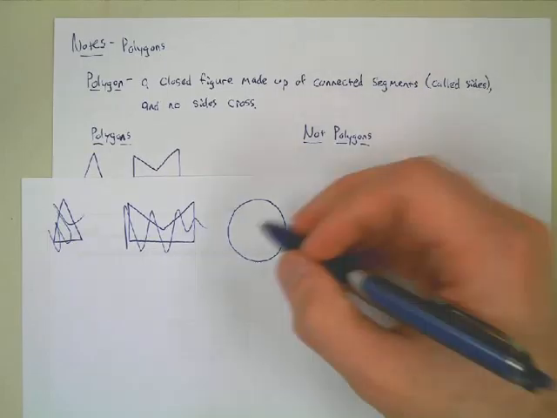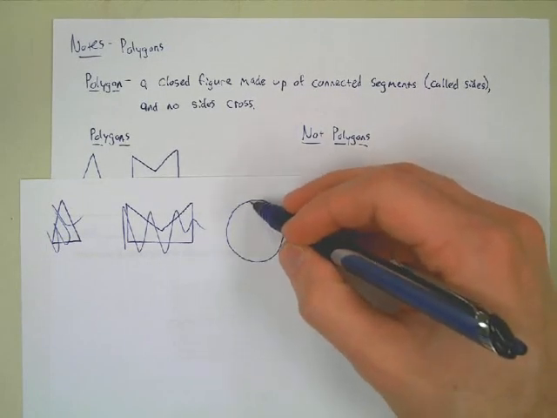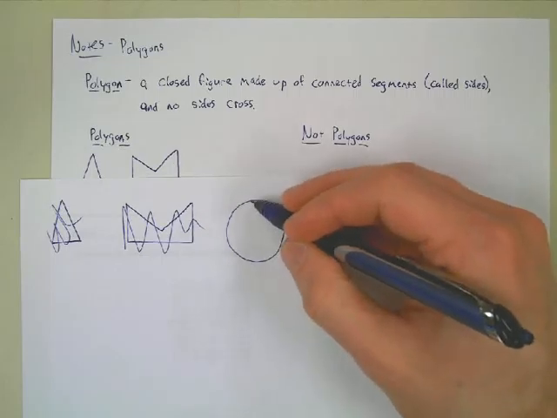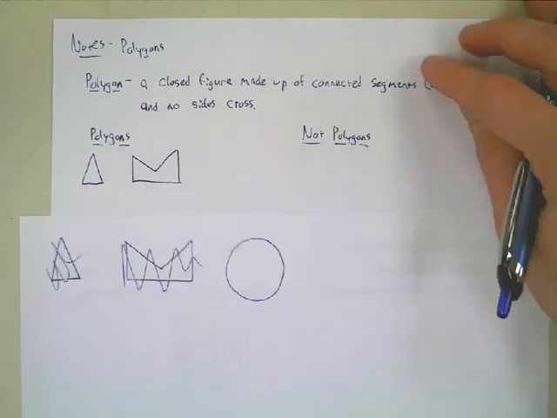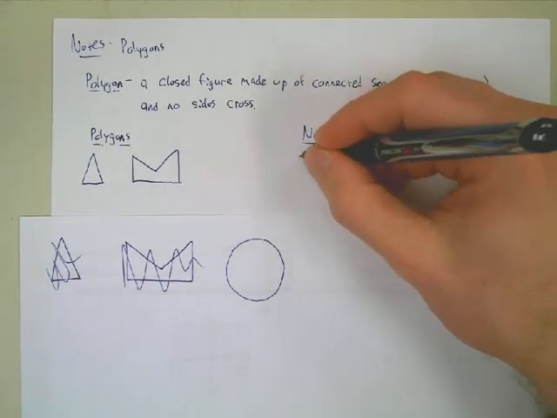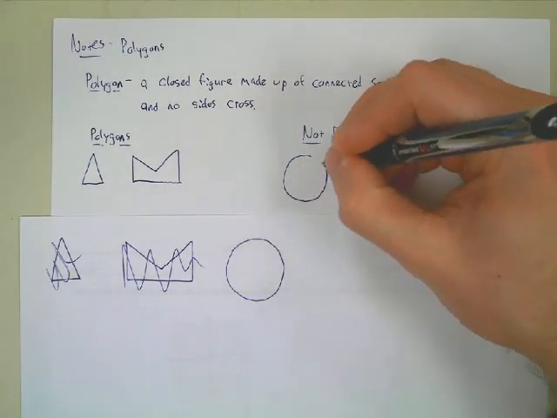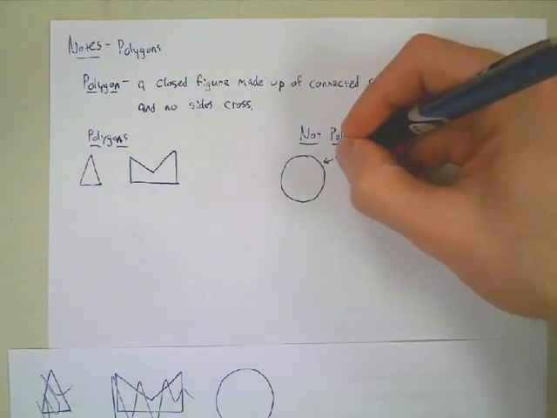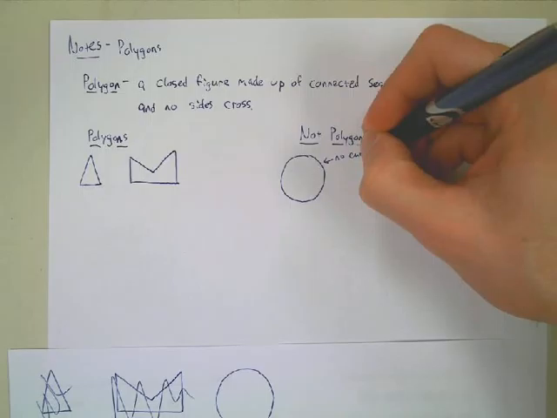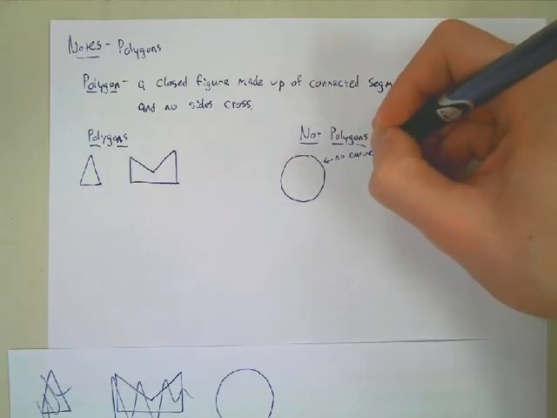No. Even though you think, oh, but I could just start a segment right here, wrap around, and then end at the same starting point. Well, no, not the way we define a segment. Segments can't curve, and so a circle is not a polygon. Okay, so the idea is no curves. We don't want curves.